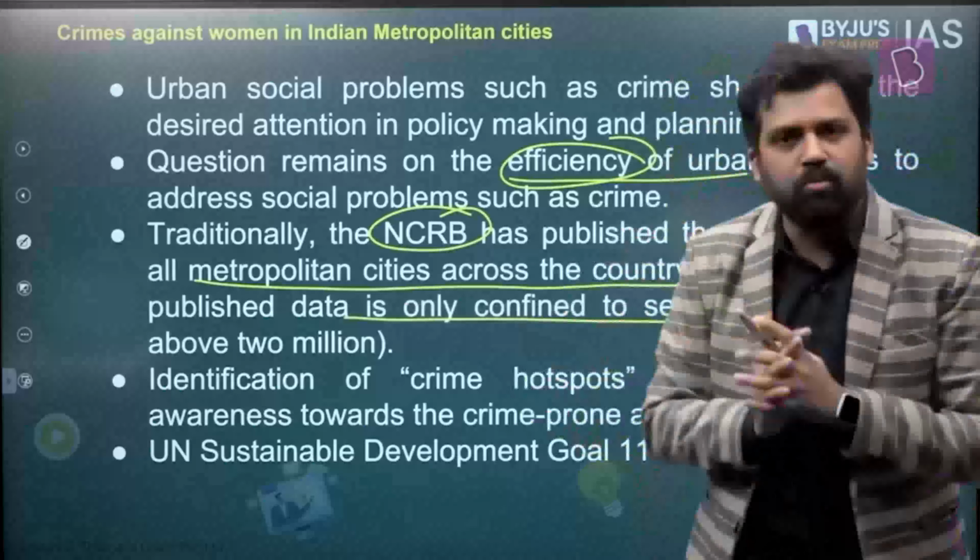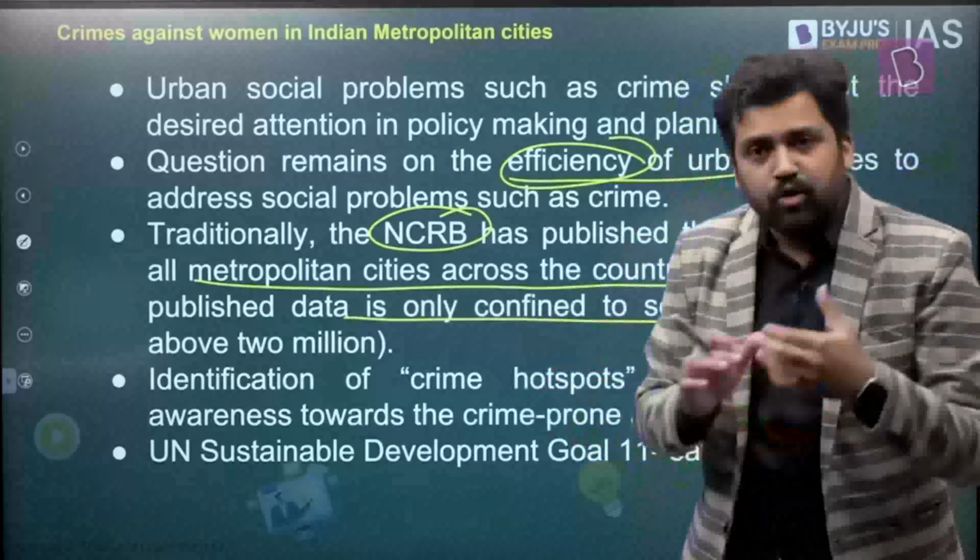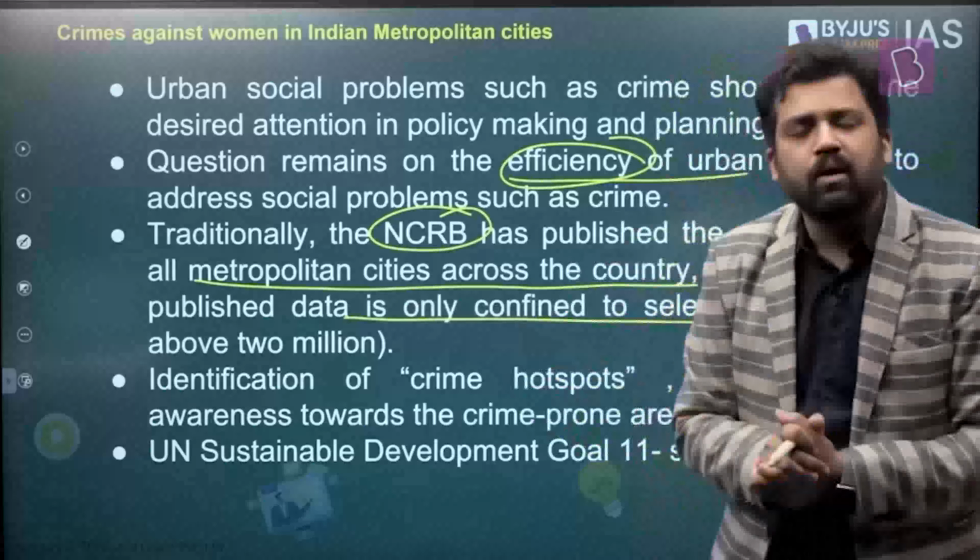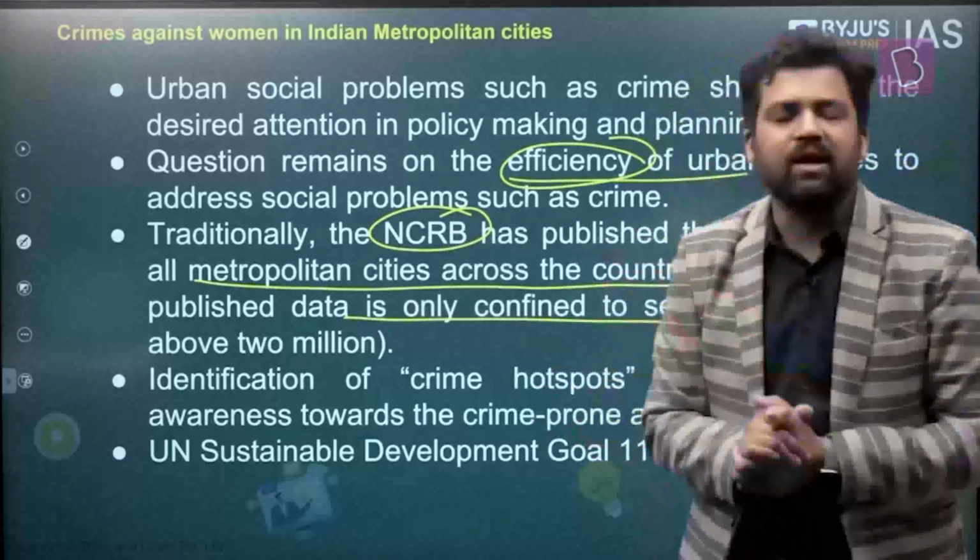Now, if you have to solve any problem, the first thing is you have to understand the problem. You have to measure the problem, the extent of the problem. You need to have data about that problem. But if you do not have enough data about that problem, if you have not measured something, how will you solve the problem?